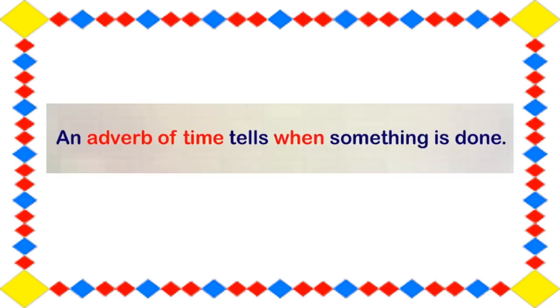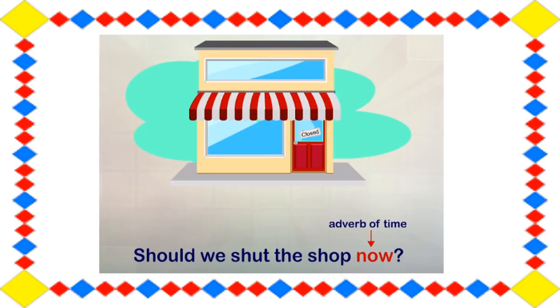So students, an adverb of time tells when something is done. For example, should we shut the shop now? Now this now tells us what? It tells us the time that the shop should be shut or not. So now is what? It is an adverb of time. So students, remember that the adverb that shows the time when the action happens is called the adverb of time.